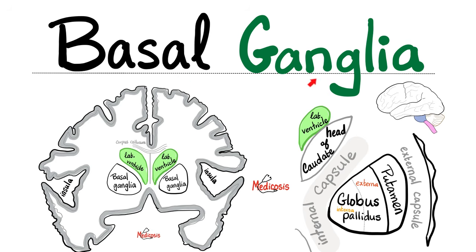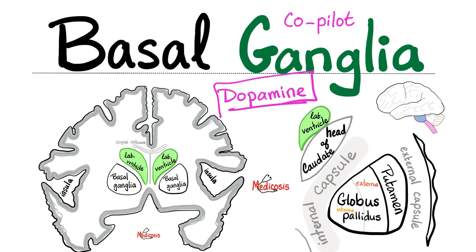Basal ganglia. What are the functions of the basal ganglia? Again, the basal ganglia is the co-pilot for movement. The basal ganglia helps with movement. The basal ganglia has a very important neurotransmitter known as dopamine. Dopamine has many functions in the brain depending on the location, but dopamine in the nigrostriatal pathway helps with movement. And that's why if I have a disease in the basal ganglia, such as Parkinson's disease, I will have a movement disorder. Symptoms include rigidity, tremors, postural instability, gait problems, and mask-like face, with no muscle contractions in the facial muscles.